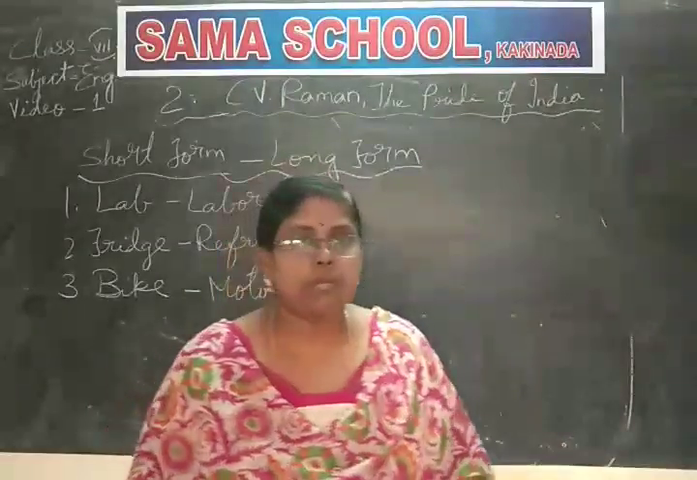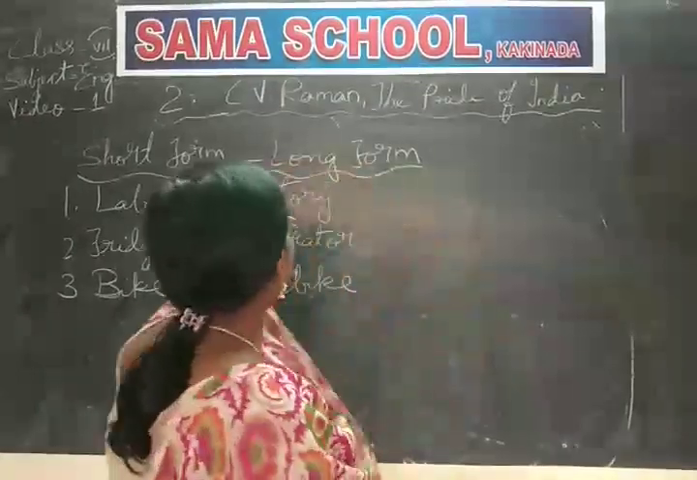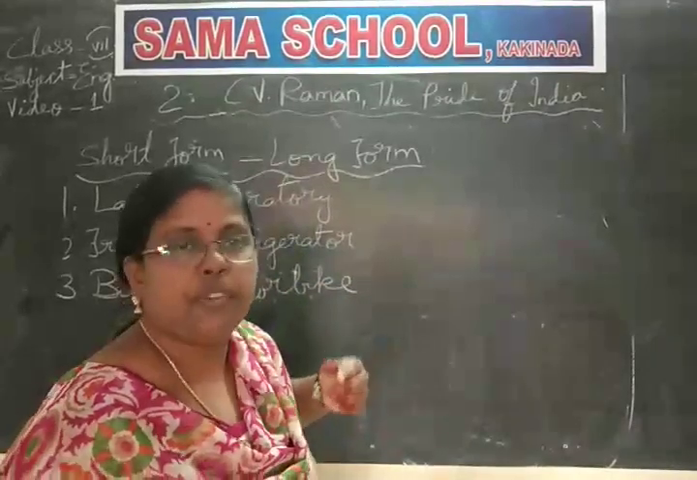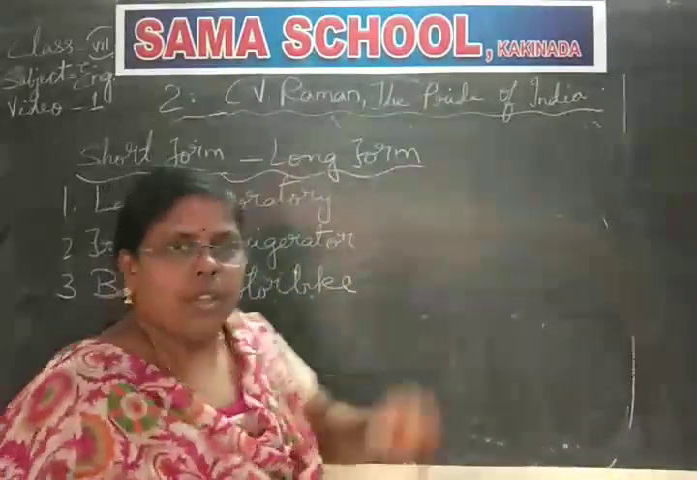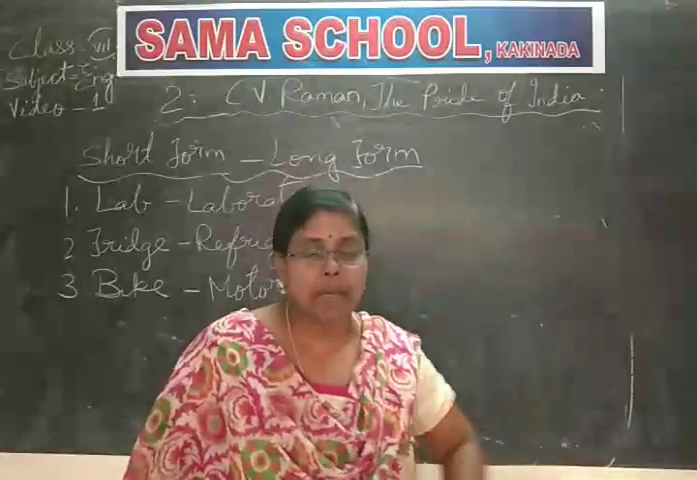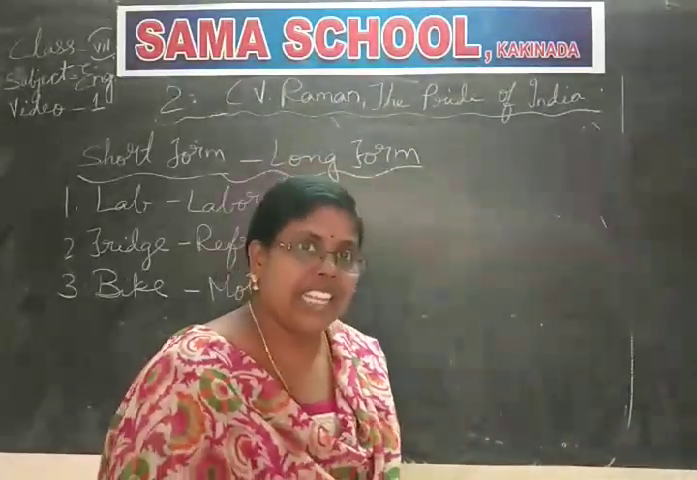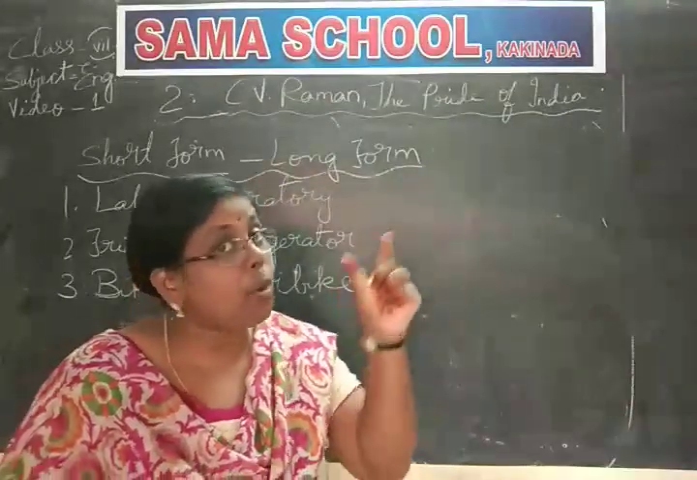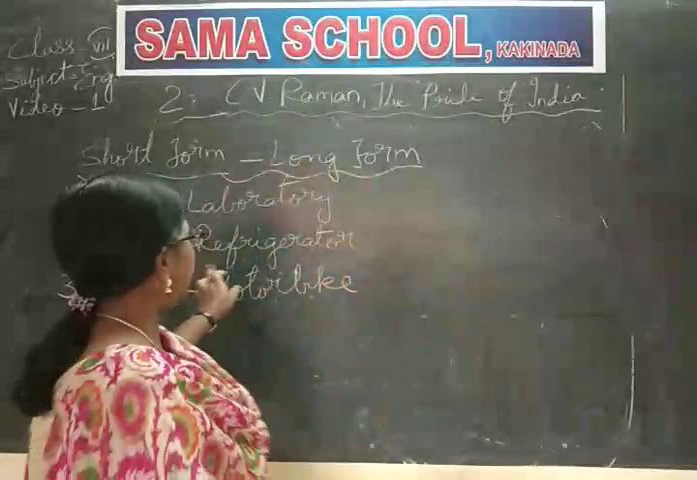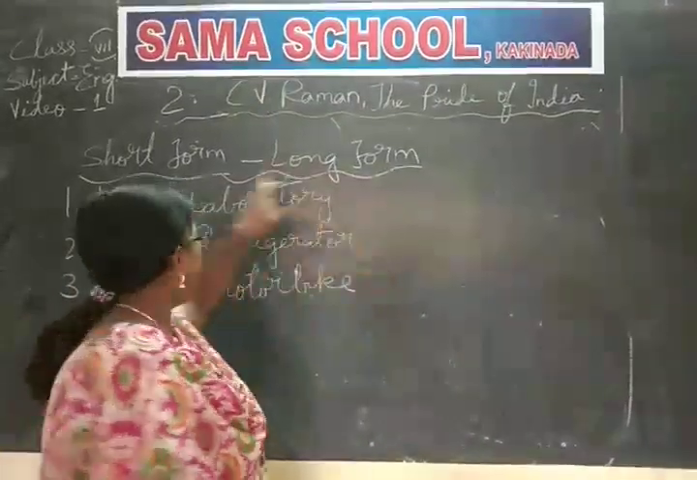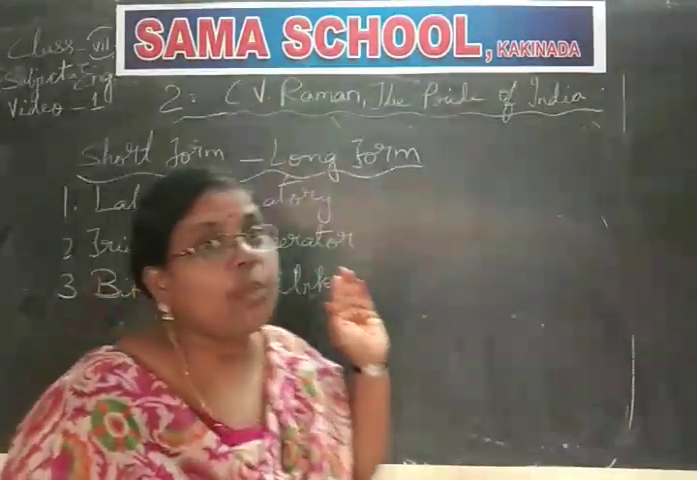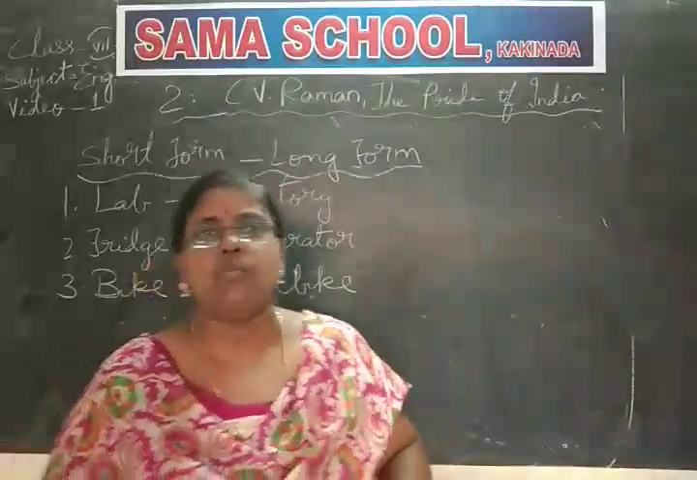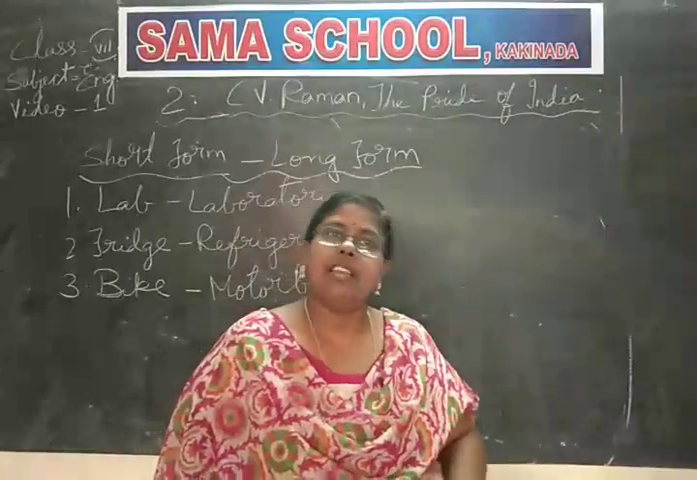And we learned synonyms, we learned antonyms, and we learned long form and short form. For long form and short form, these are a few examples. We say a very short one, lab, instead of saying laboratory. Instead of saying motorbike, we say bike. Instead of saying refrigerator, a very long one, no, we say fridge. We say I went to Calcutta by plane. Instead of saying aeroplane, we say plane. Okay? Thank you.